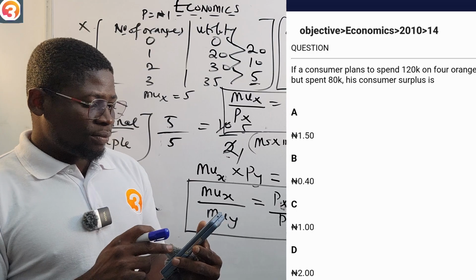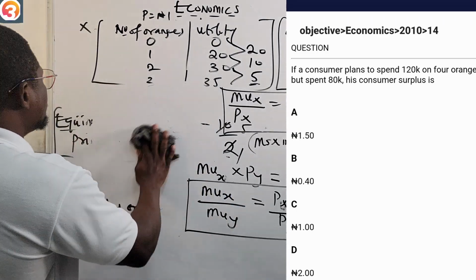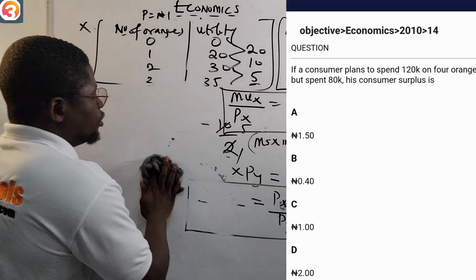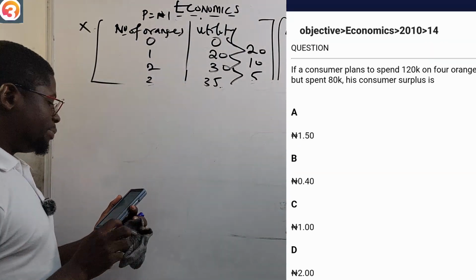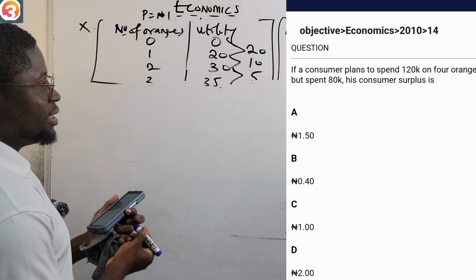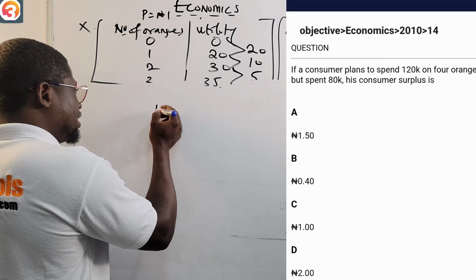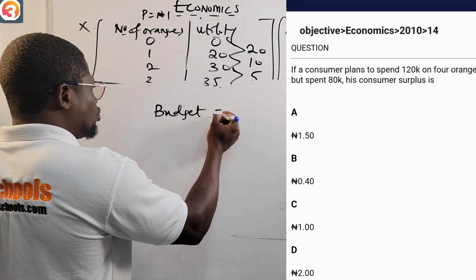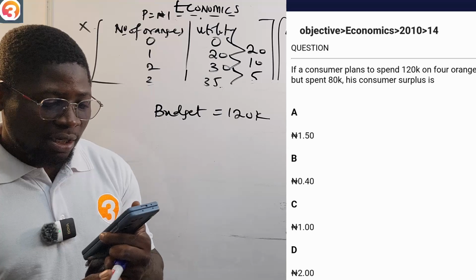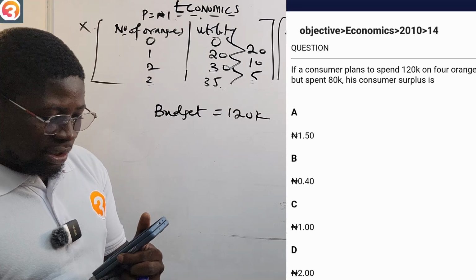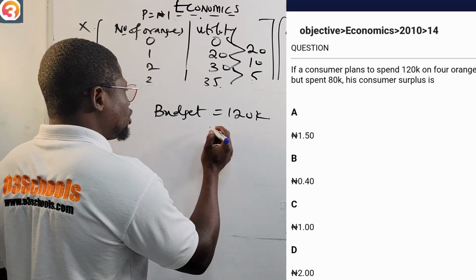Now, this is 2010 question number 14. It is a calculation question. We're given here that a consumer plans to spend 120 kobo, his budget, that is the maximum he wants to spend on 4 oranges, but later he spent 80 kobo when he got there.